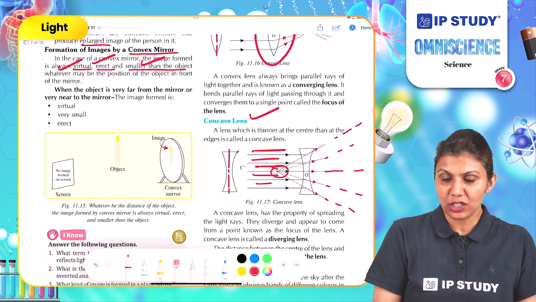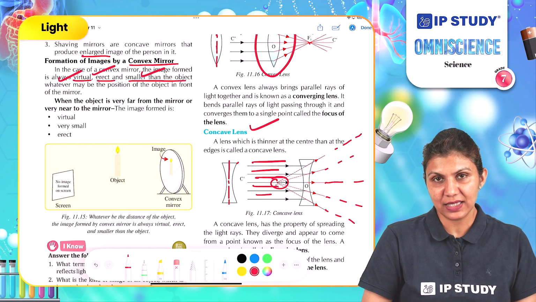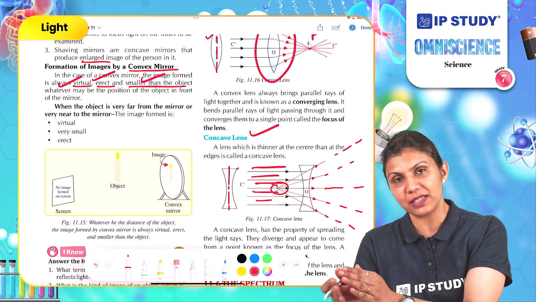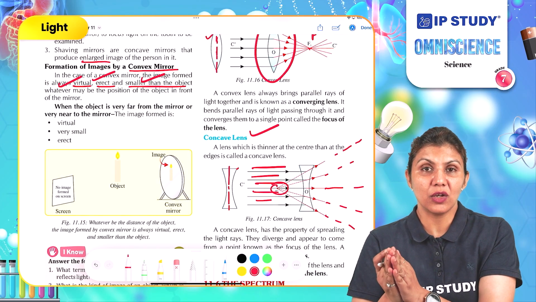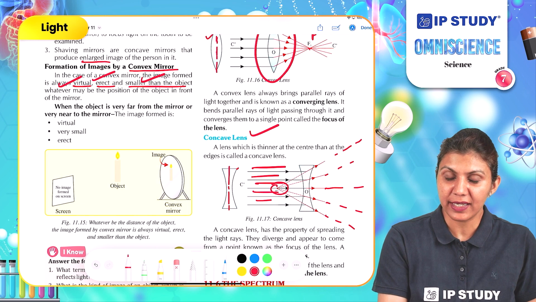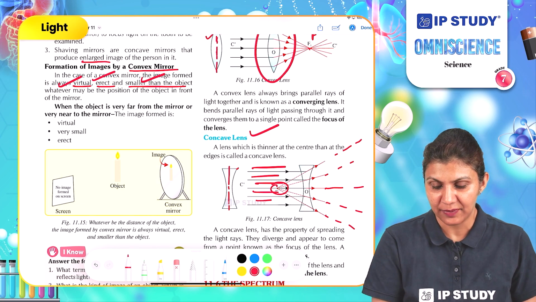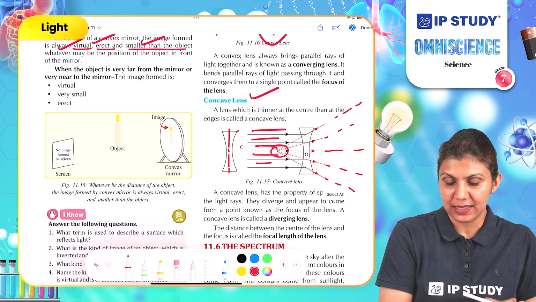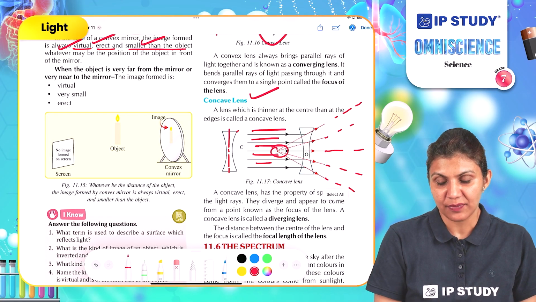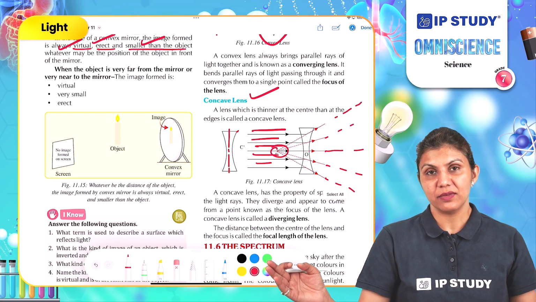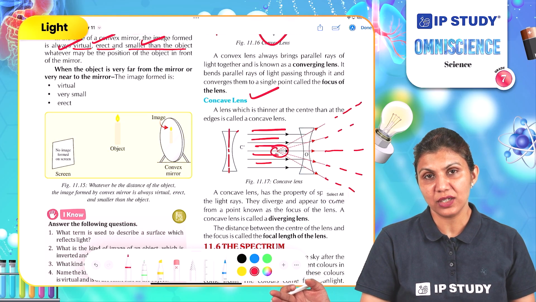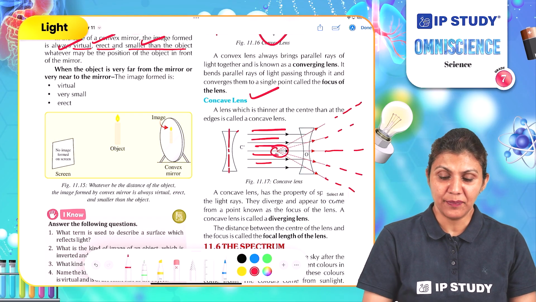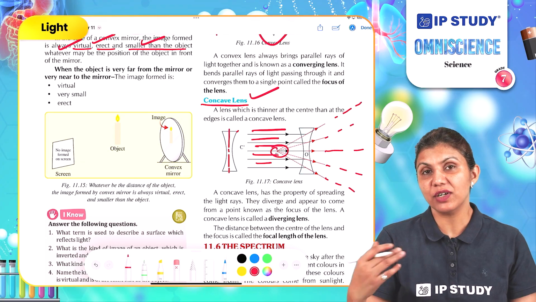If you compare the focus point of convex and concave lenses, you will see that in a convex lens, light rays are focused. These are gathered after passing through the lens. So the focal point is behind the convex lens, on the other side. But in a concave lens, we get the focal point before the lens after gathering these scattered lines. And light rays are scattered. These are diverged in different directions after passing through the lens. Which type of lens? Concave lens. So we say concave lens is a diverging lens.